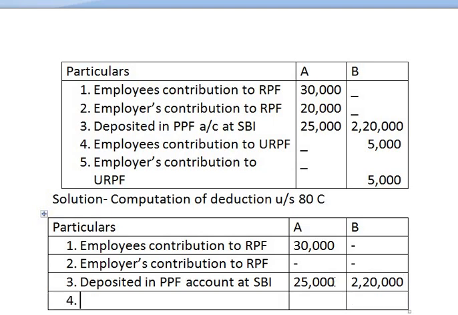Coming to next, fourth one, employee's contribution to unrecognized provident fund. Assessee A, we are not given any amount, wherein in case of assessee B, it is 5,000, but as the contribution is made in unrecognized provident fund and it is not eligible for deduction under section 80C, so keep the amount nil.